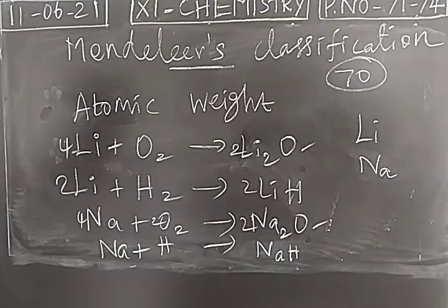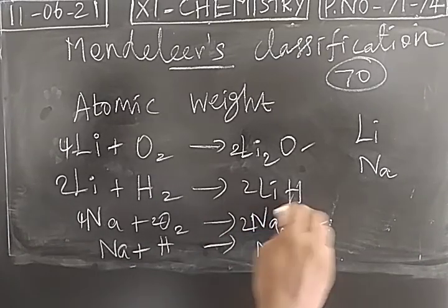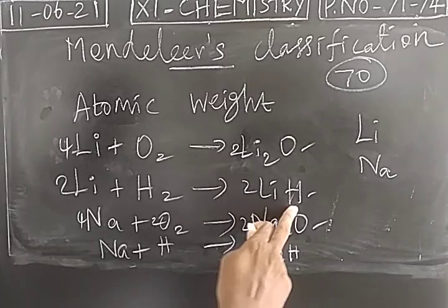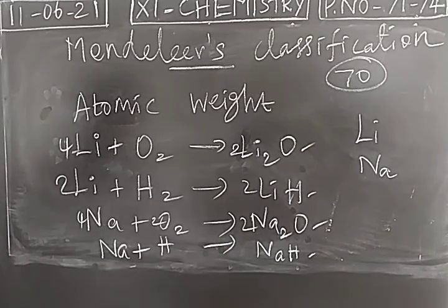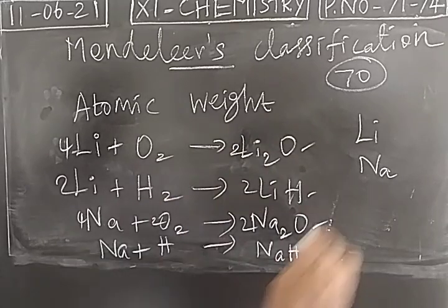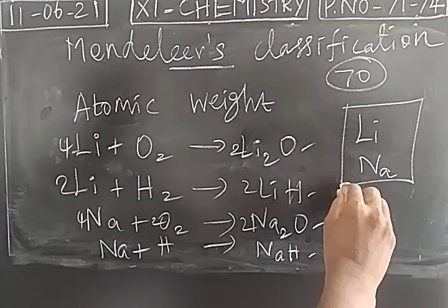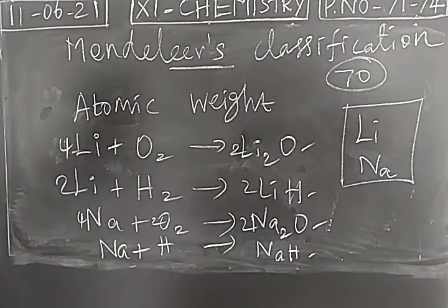And what about the formula of hydrides? Lithium hydride: 1 lithium atom, 1 hydrogen atom. In the same way, sodium hydride: 1 sodium atom, 1 hydrogen atom. So when we check the formulas of oxides and hydrides formed, we can easily identify that lithium and sodium have similar properties.